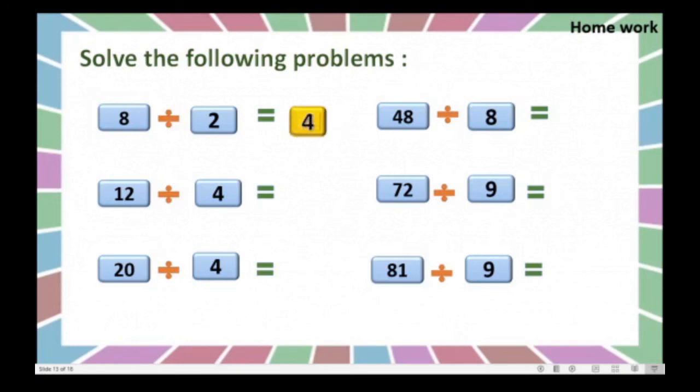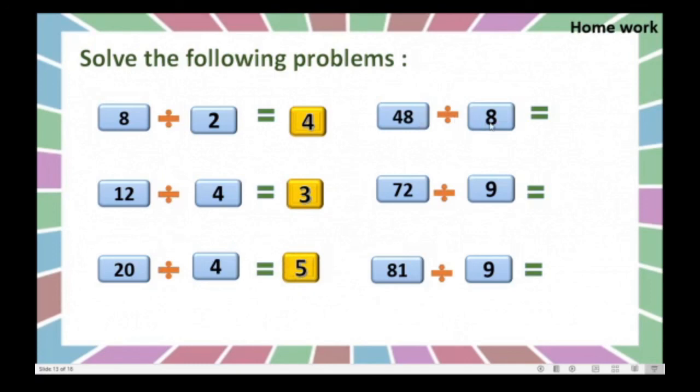Got this? Here 12 divided by 4. Yes, very good. 4 3s are 12. So 3. 20 divided by 4. Yes, what is the answer here? Nice. 5 is the answer. Here 48 divided by 8.